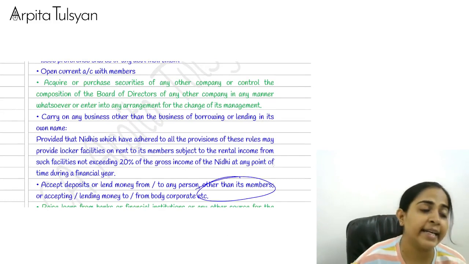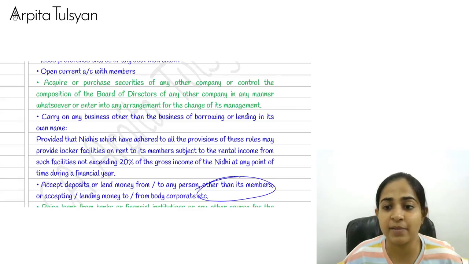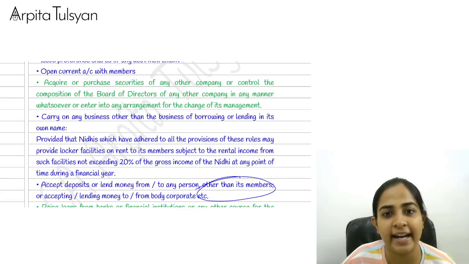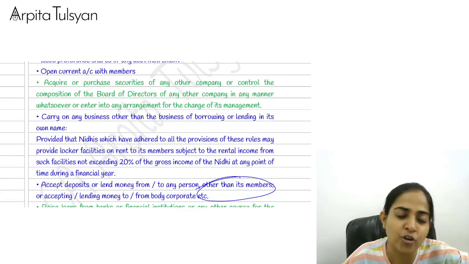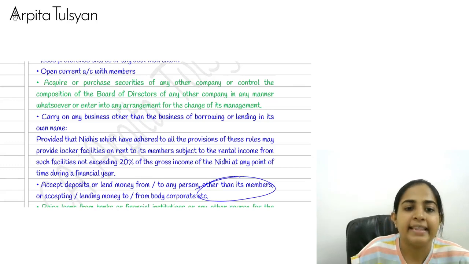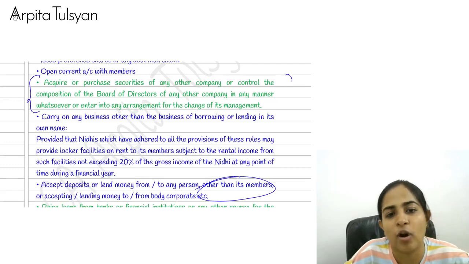Right? It cannot engage itself into any other activities, but there was one exception, that rental thing was allowed. Remember? It can provide locker facility on rent, but the rental income from that should not exceed 20% of the gross income. Then this one had got amended.